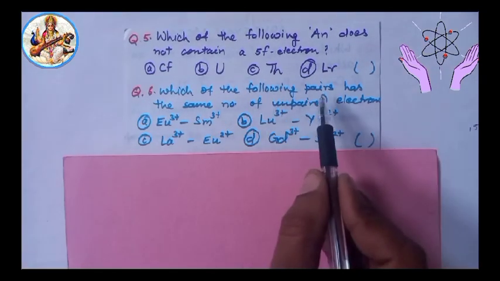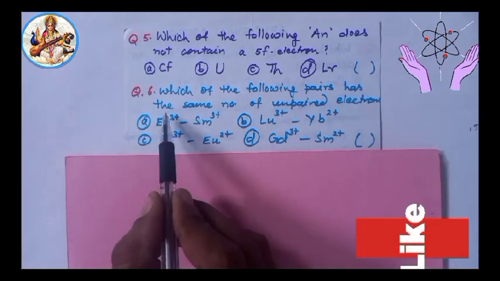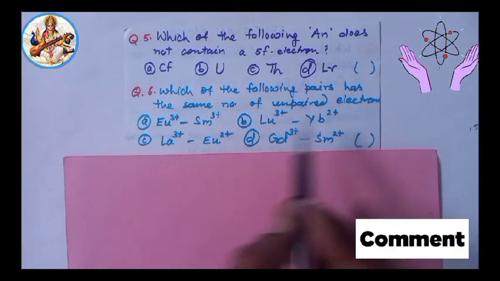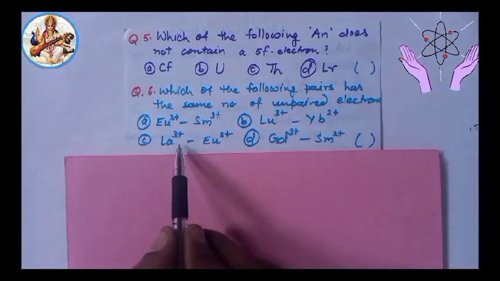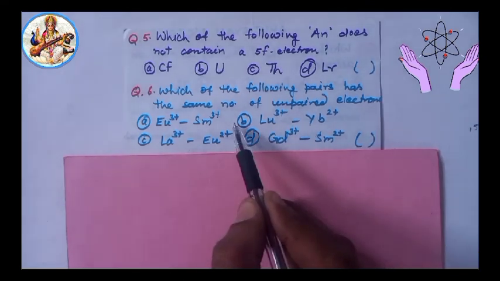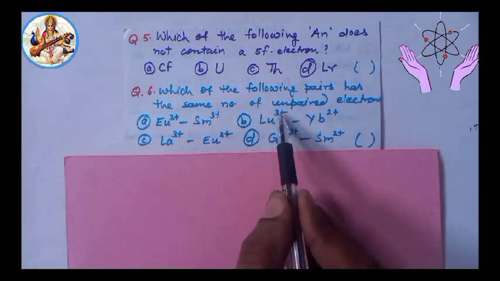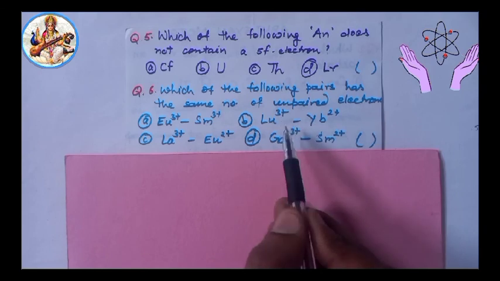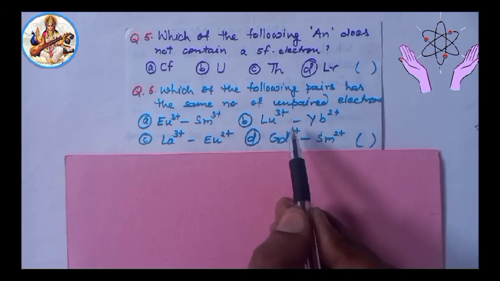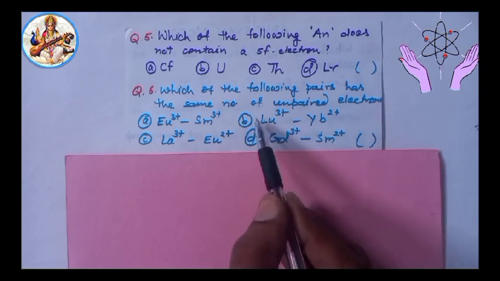Next, question 6. Which of the following pairs has the same number of unpaired electrons? Option A, B, C and D. Answer will be option B, Lu3+ and Yb2+. They have 0 unpaired electrons, so answer will be option B.